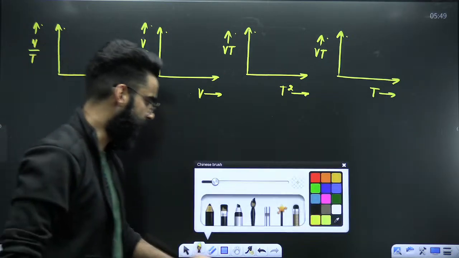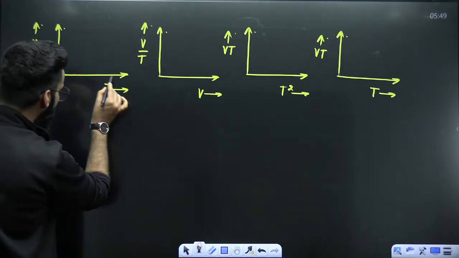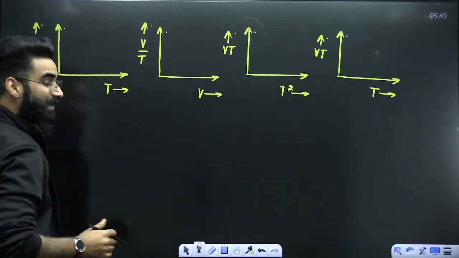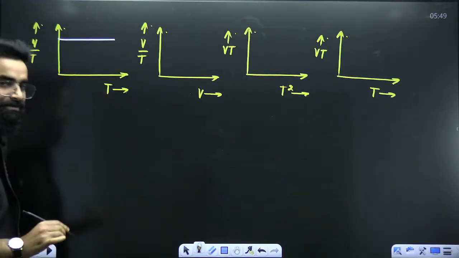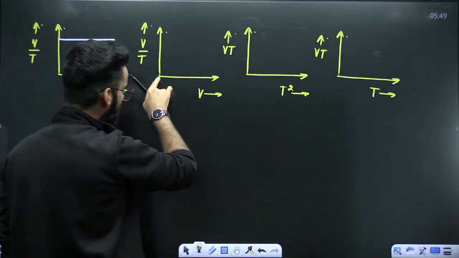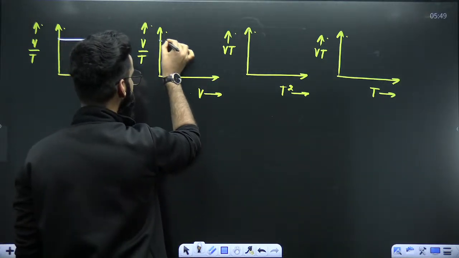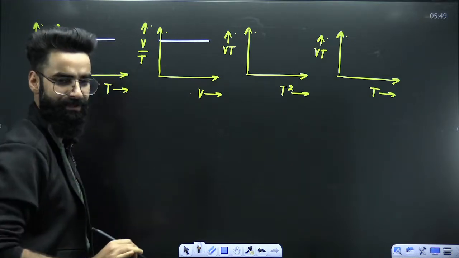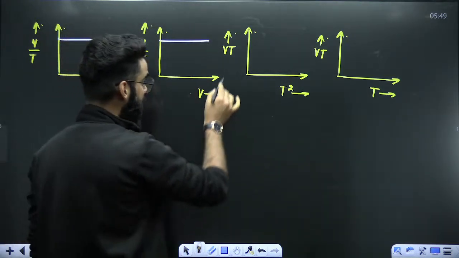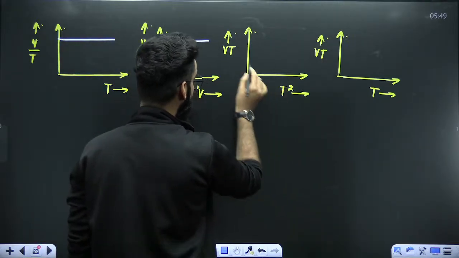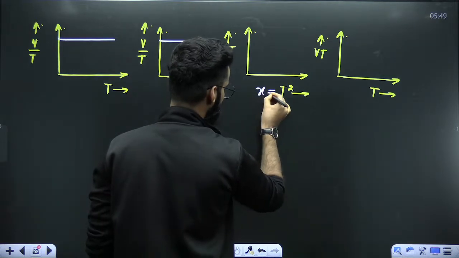A few minutes back I told you, as per Charles' law, on increasing or decreasing the temperature, what happens to the division of volume and temperature? Nothing, it remains unchanged, right? Similarly, on increasing or decreasing the volume, what happens to the division of volume and temperature? Nothing, it remains unchanged, right? But now it's Vt versus T square. Vt you are plotting along the y-axis, T square along the x-axis.